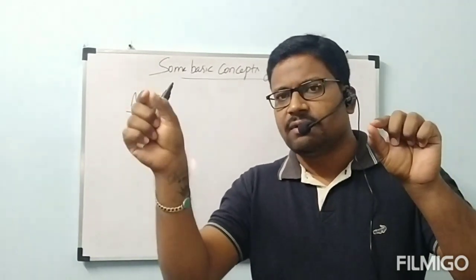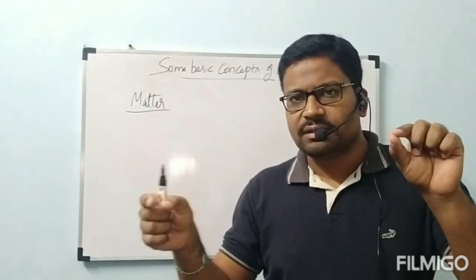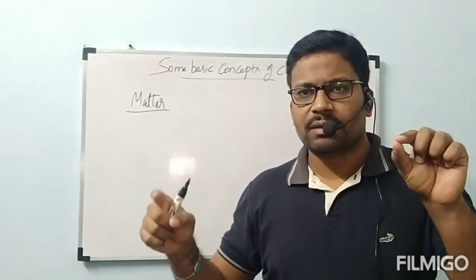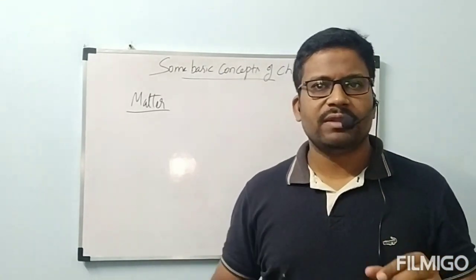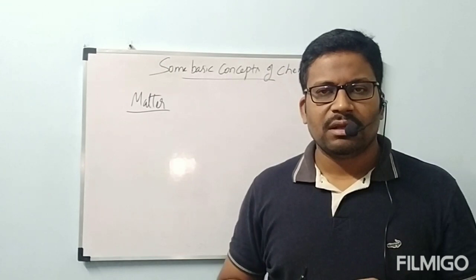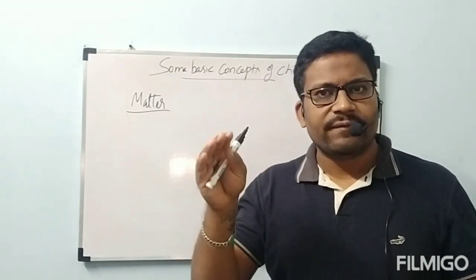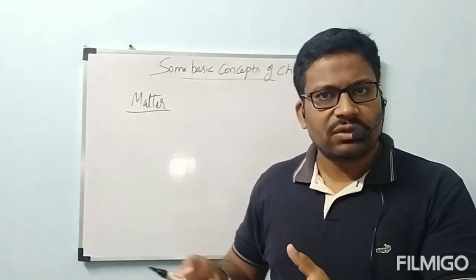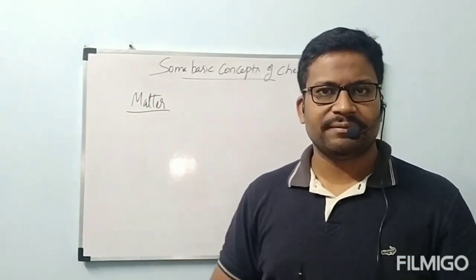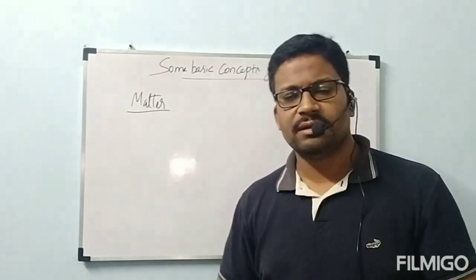On one side a balloon filled with air is tied, and on the other side a normal balloon without air is tied. Then definitely that stick will tilt towards the side which has the balloon filled with air. That shows that air has some mass. Because of that mass only, the stick is tilted towards one side.